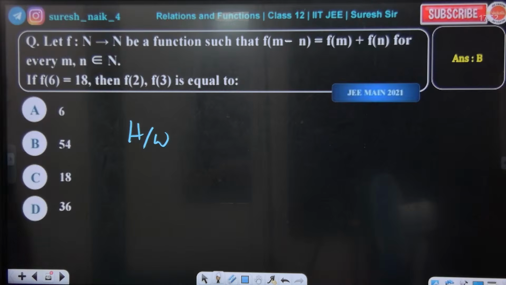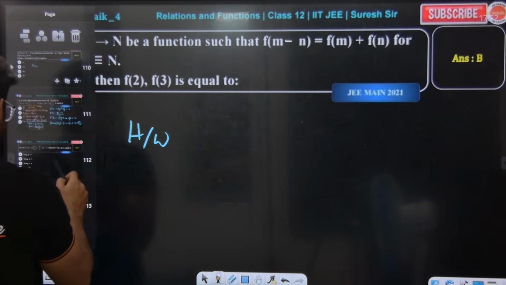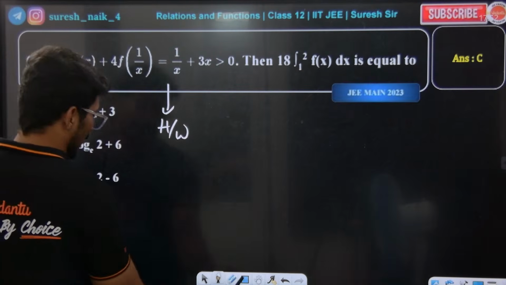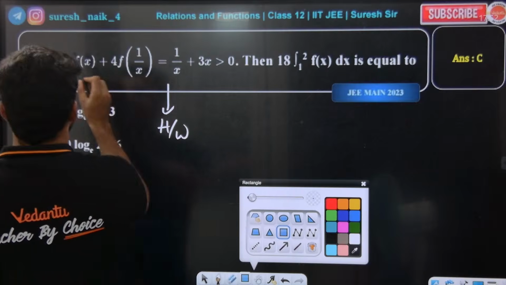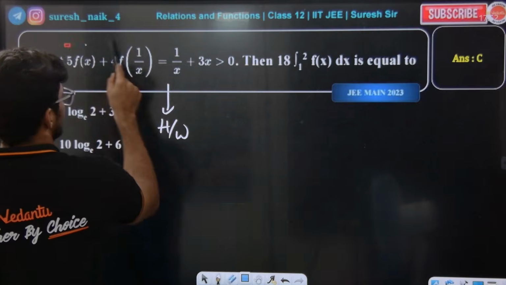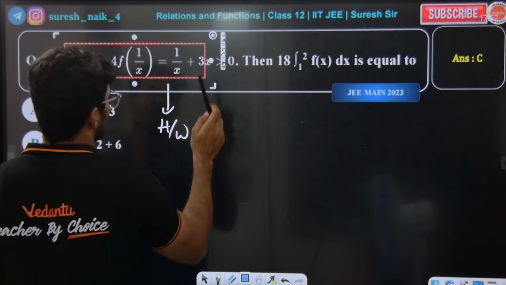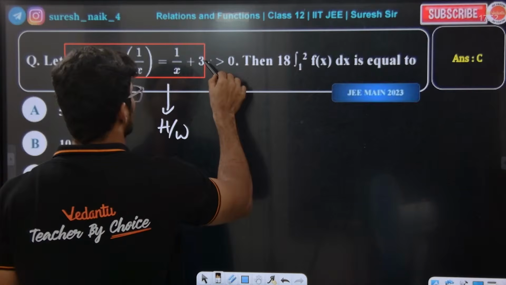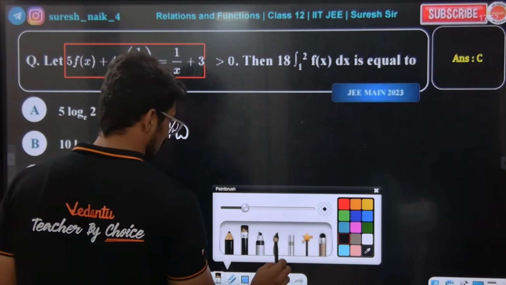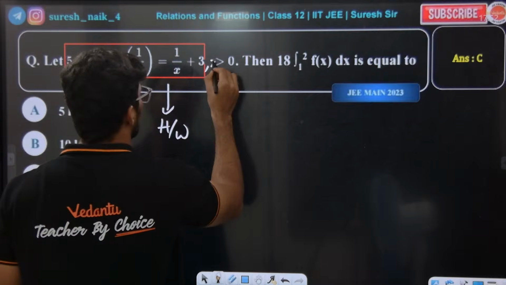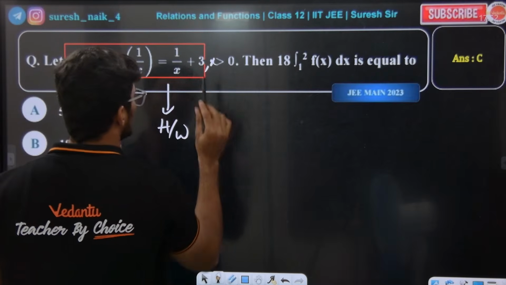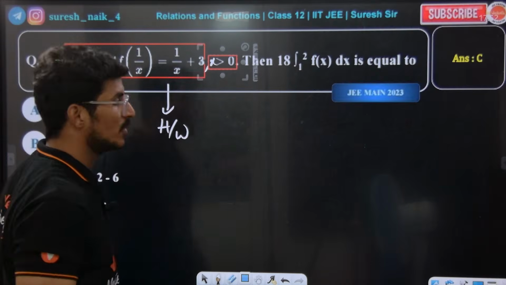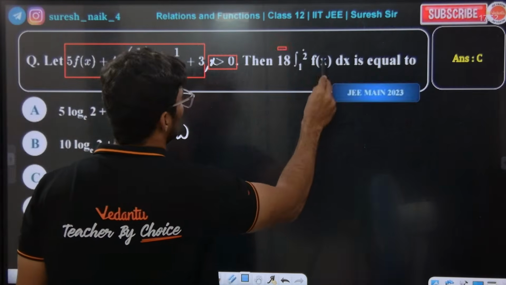Next I'll give one note. This is also homework for you all. But basically, here there is a small change. This is the function, and this x should be outside. Here x is positive, they have given. There should be a gap, comma, x is positive. So be careful here. This is the function for x positive. Then 18 times of 1 by 2.